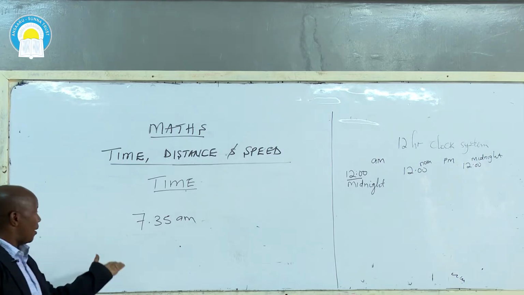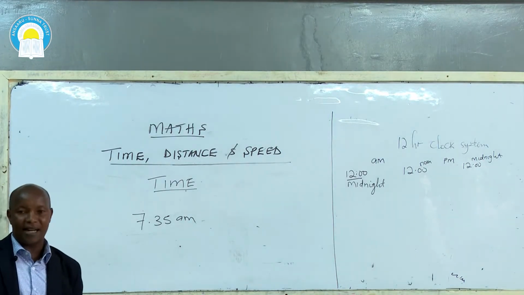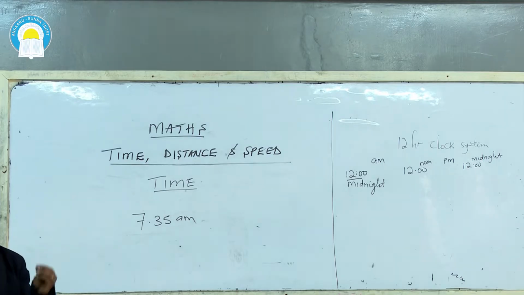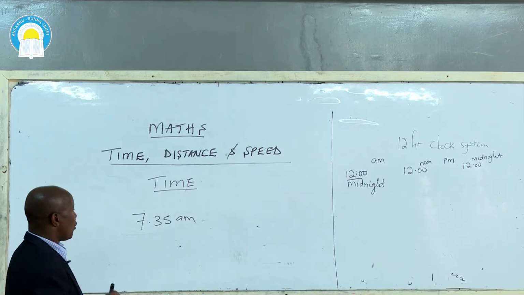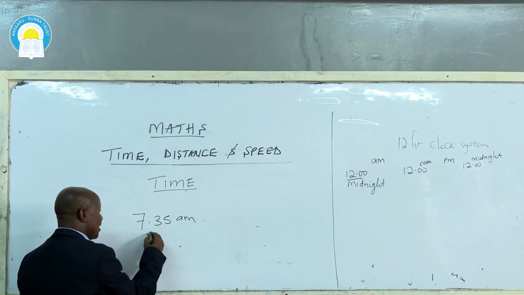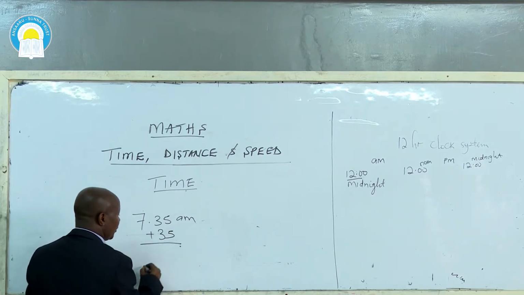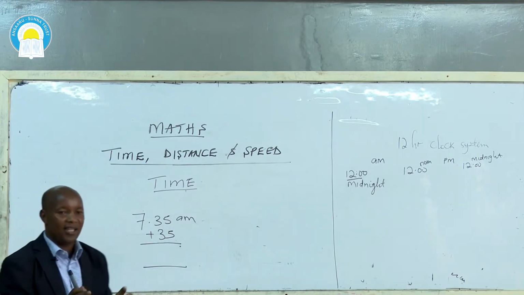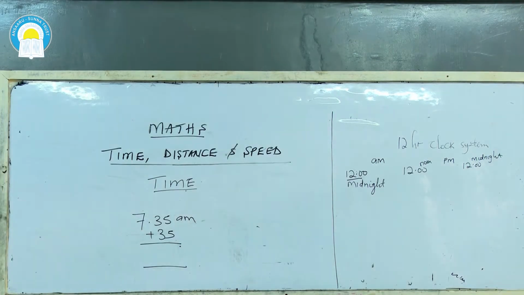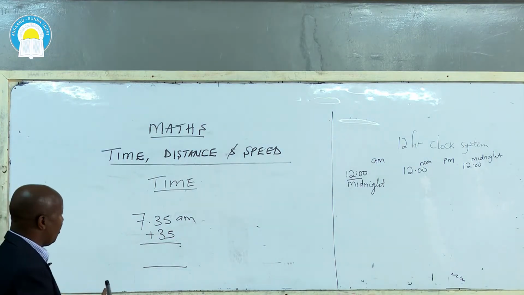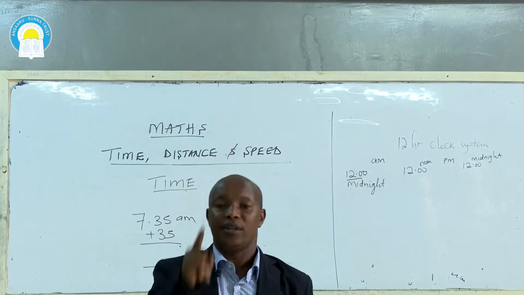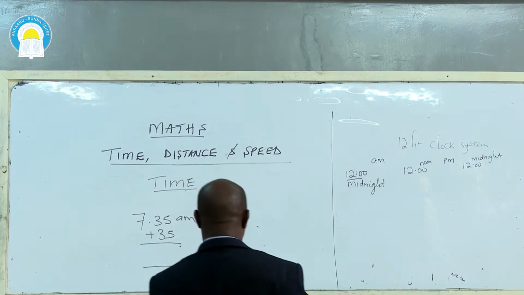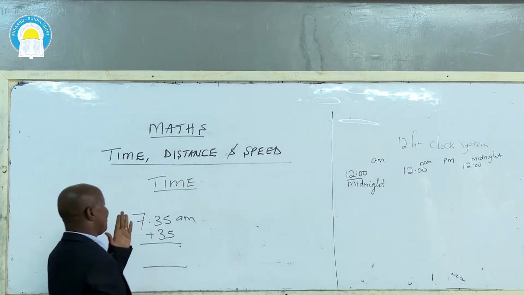So, this class president left his home at 7:35 a.m. and he only took 35 minutes to reach school. So what time did he reach school? We have 7:35 a.m. plus 35 minutes. In class, you must understand that this is not the normal addition that we normally do. This is time. When you are working out problems with time, you must understand that 1 hour is equivalent to 60 minutes. So in our case here, we have 35 plus 35 is 70.